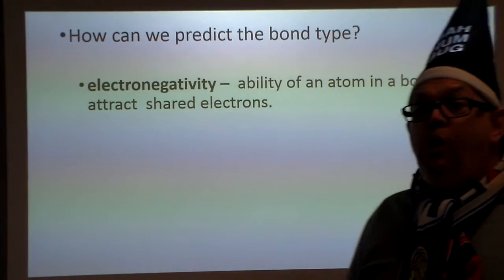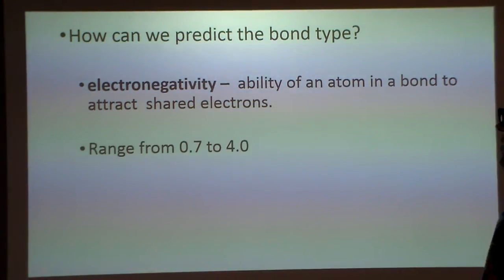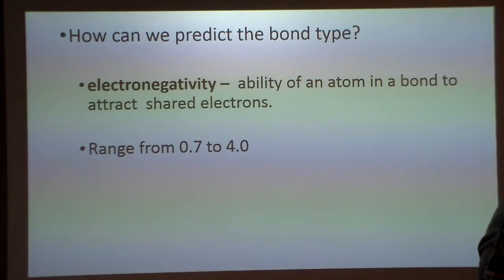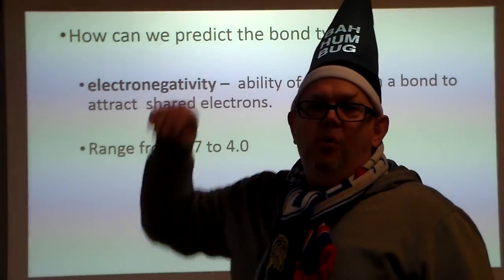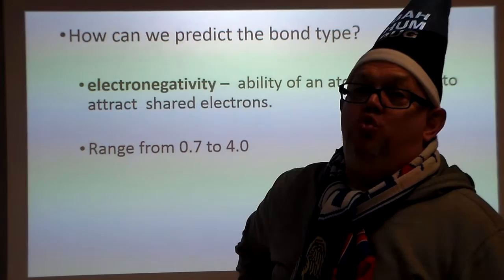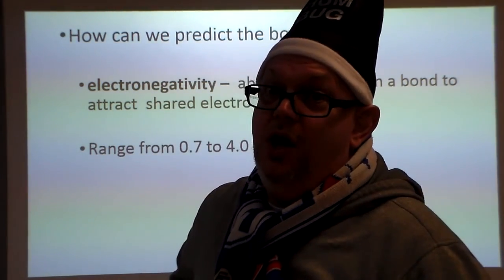If you have a low electronegativity, then you're not as interested. So that's why we have a range of 0.7, that's francium, to 4.0, which is fluorine. Fluorine is very, very much interested. You'd say, but wait a minute, I thought chlorine would be more interested. Actually, chlorine's pretty much interested, but fluorine really is interested in getting those shared electrons.